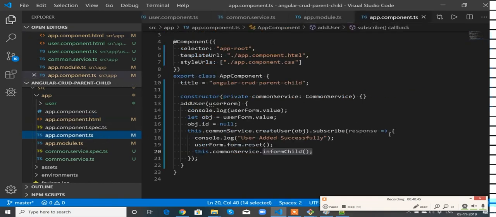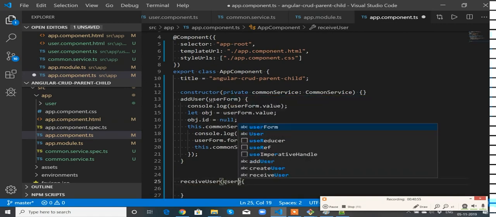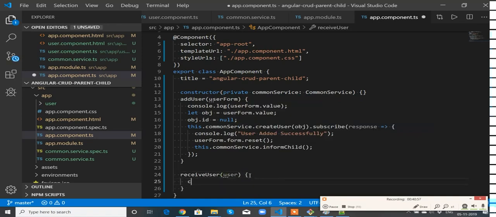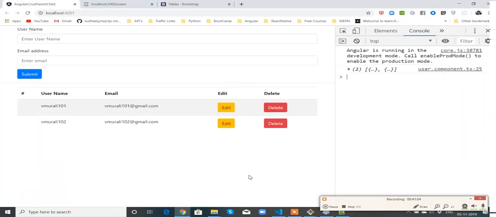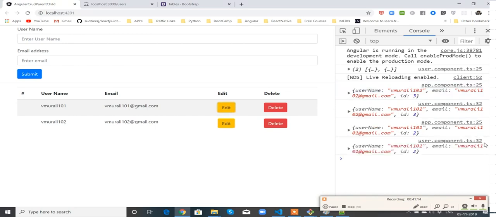Go to app component, below the add user, receiveUser. So this is going to receive user and console.log user. Let's see. Perfect. It went to app component as well. Perfect. It went to app component from child component.